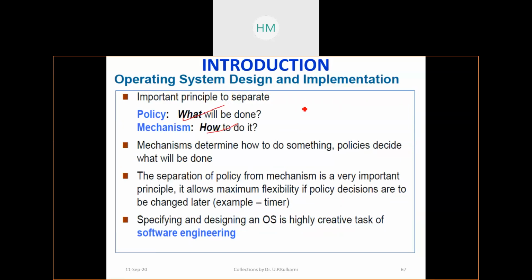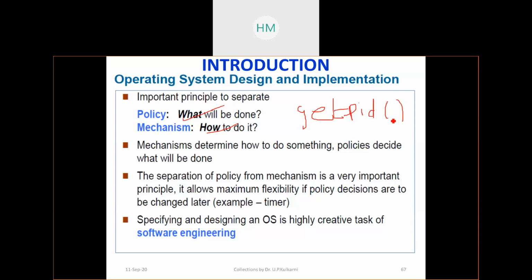For example, you have used the getpid system call. At the system call level, what will be done? It will get a process ID. But how does it get the process ID?